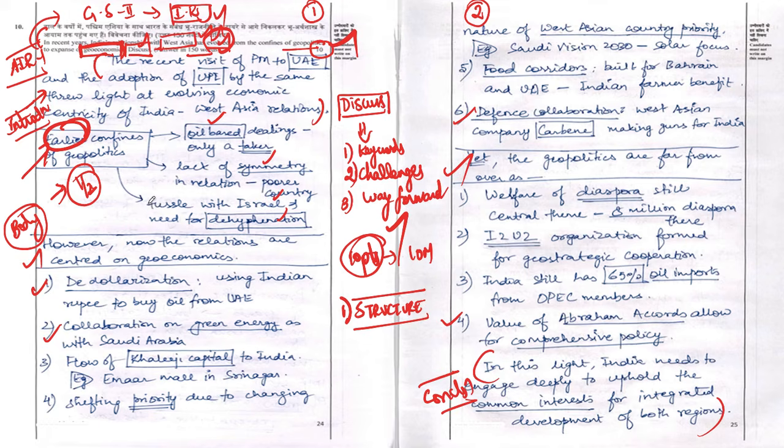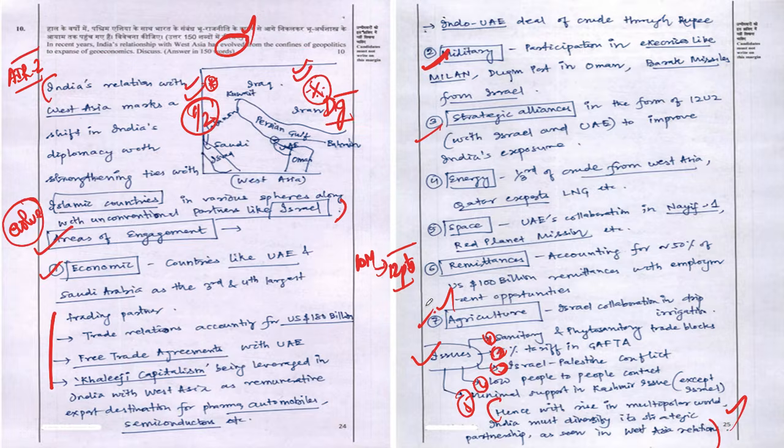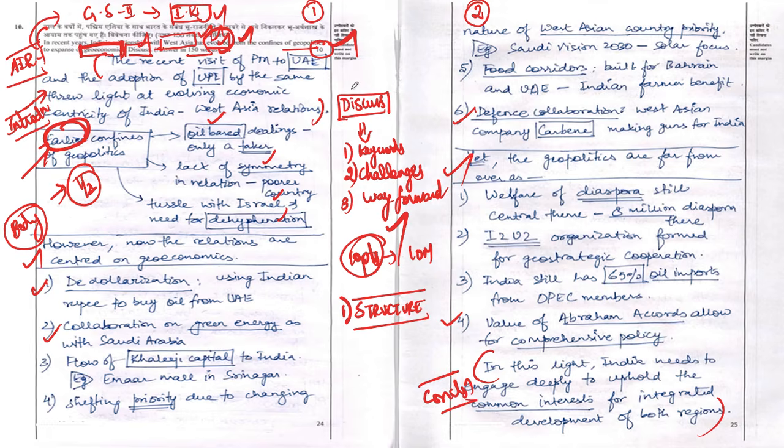Only thing Aditya Srivastava has done extra today is that he has respected the question which is asked, and he has written an extended introduction just to address the word evolved in the question. Let's now look at the extra things both of these toppers have done in this particular answer. As I said before, friends, one thing we need to clearly do is address the word directive, and both these toppers have done it in a very clear manner, because whenever you write a discuss, you need to write especially the challenges.